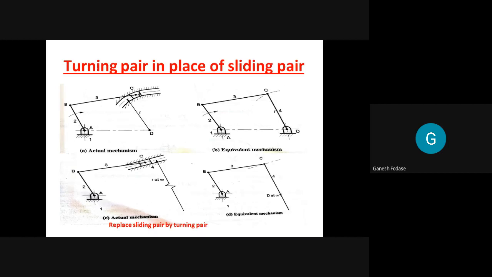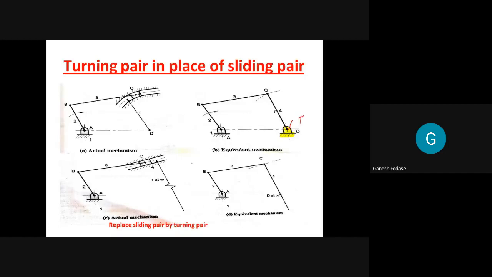Now see, between 4 and 1, I take one link here. Instead of a slider, we will take one link here, link number 4, and that link number 4 is making a turning pair with link number 1. So you observe here the pair formed between 4 and 1. This one is the fixed link, and it forms a turning pair with respect to 4. We replace the sliding pair by a turning pair here.